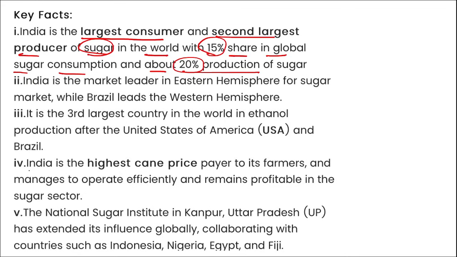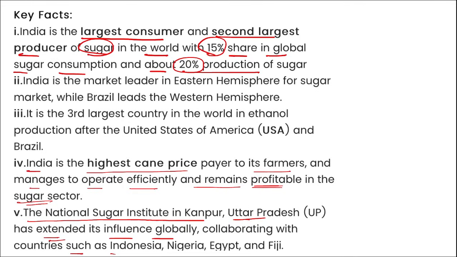Mark this also. India is the highest cane price payer to its farmers and manages to operate efficiently and remains profitable in the sugar sector. The National Sugar Institute in Kanpur, UP has extended its influence globally, collaborating with countries such as Indonesia, Nigeria, Egypt, and Fiji.